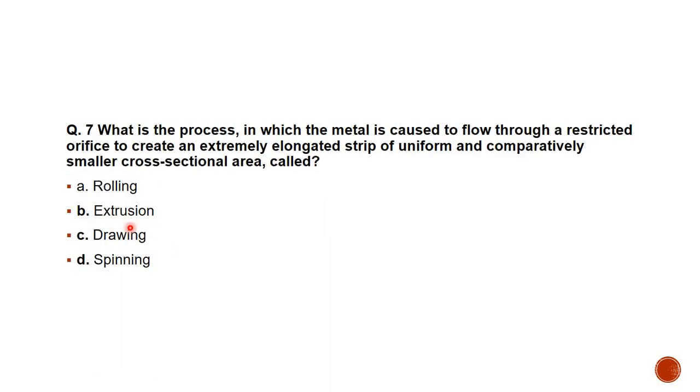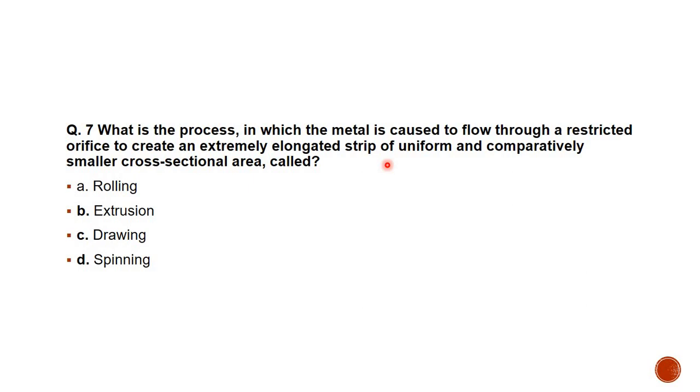Now let us proceed with question number 7. What is the process in which the metal is caused to flow through a restricted orifice to create an extremely elongated strip of uniform and comparatively smaller cross-sectional area is called dash dash. I will repeat the question because it is lengthy, so you can understand its meaning and opt for the correct alternative from the given options.